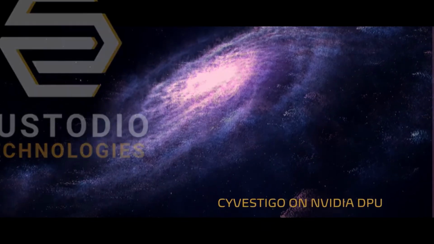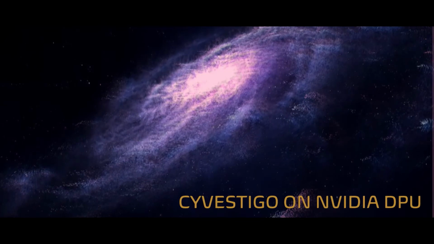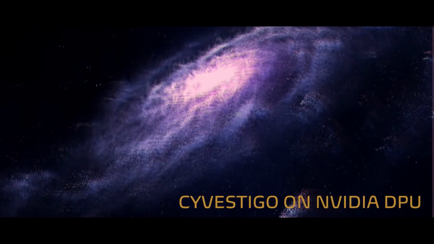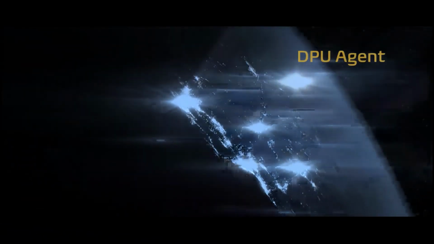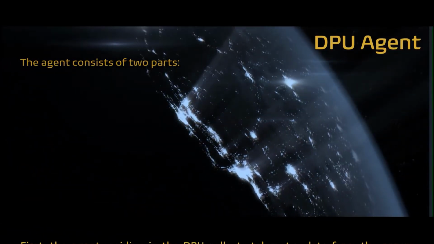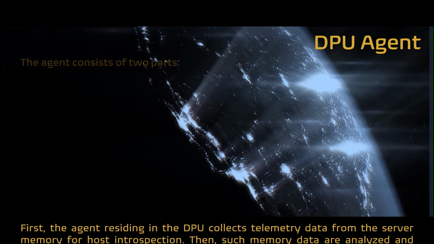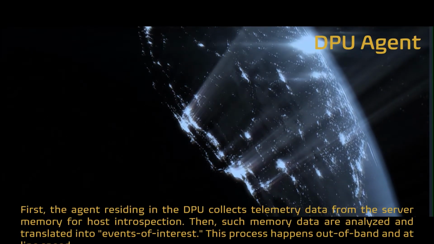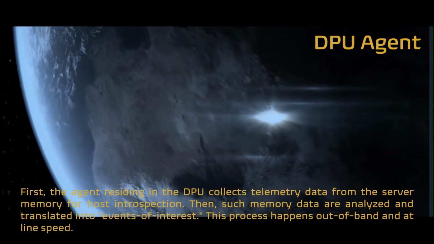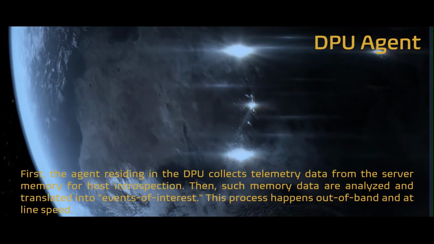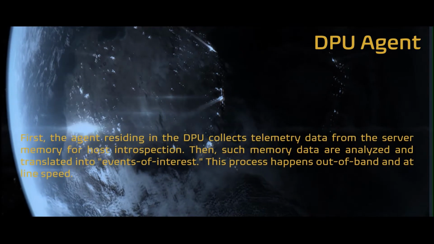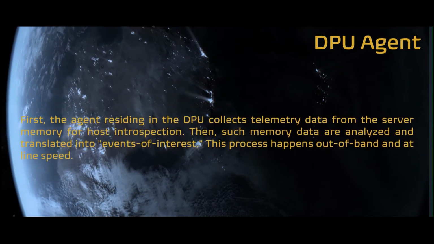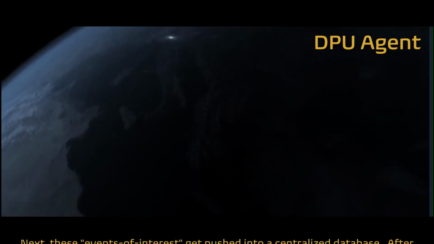Today's demonstration is on Cyvestigo's DPU agent running on Nvidia BlueField DPU. The agent consists of two parts. First, the agent residing in the DPU collects telemetry data from the server memory for host introspection. Then, such memory data are analyzed and translated into events of interest. This process happens out of band and at line speed.